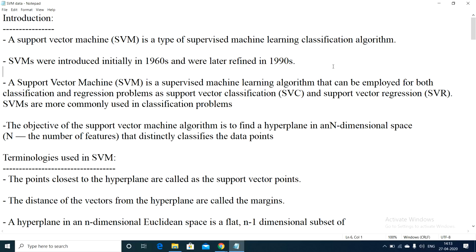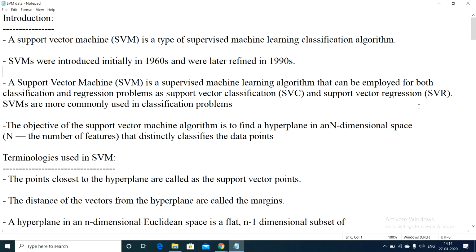If you apply SVM specifically for classification, we call that support vector classification. If you apply it for regression, then we call it support vector regression. If it is for classification, we call it SVC. If it is for regression, we call it SVR. SVM is most commonly used for classification problems only, guys. So what is the main objective of the support vector machine algorithm, guys?